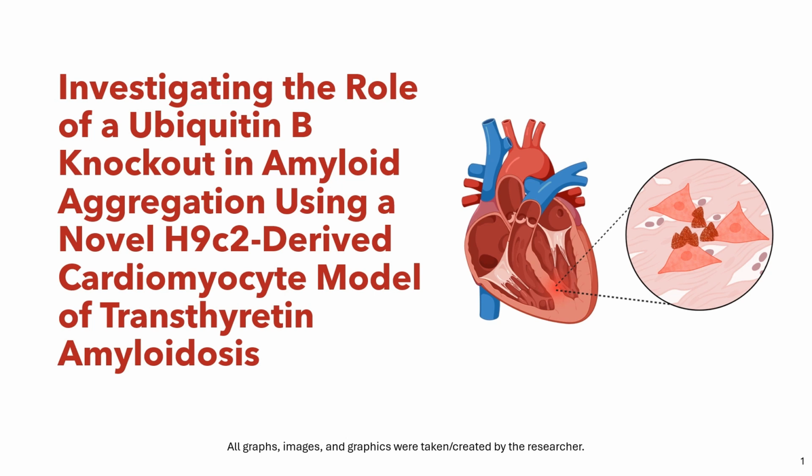Hello, my project is on investigating the role of a ubiquitin B knockout in amyloid aggregation using a novel H9C2-derived cardiomyocyte model of transthyretin amyloidosis to address a novel preventative treatment via ubiquitin. Initially, I was inspired to pursue this research due to watching a patient with the disease debate physician-assisted suicide firsthand due to the mere cost of treatment. To mitigate this, I was motivated to evaluate ubiquitin B's biomarker potential.